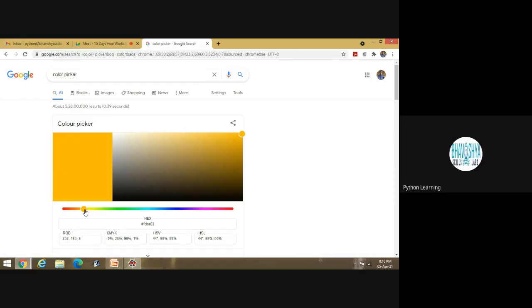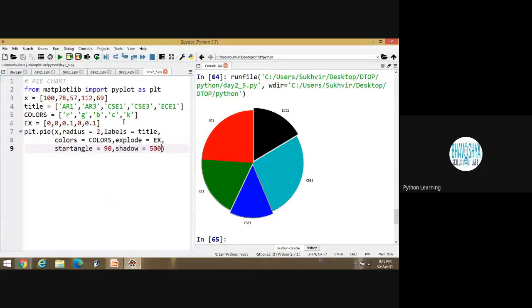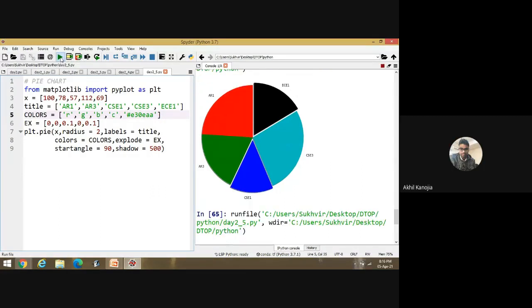Yes, sir. Suppose I have to select the color from this one. These are the colors. Suppose I have to select this one. Done. I have to select any color like this one. Let's copy this hex code and paste it inside the Spyder platform. In place of black, suppose I am pasting this one. Is it okay? Yes, sir. Now execute the program. Look at this one.